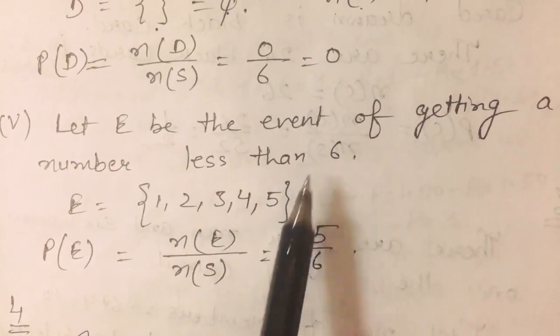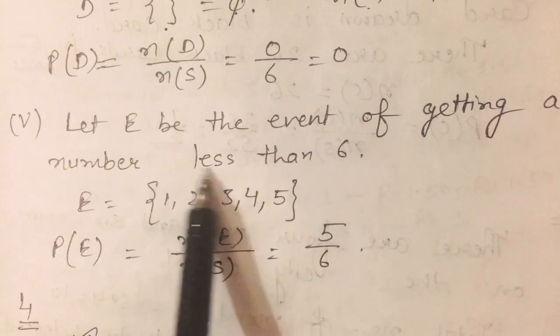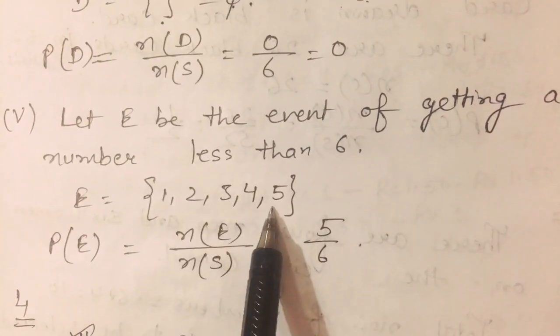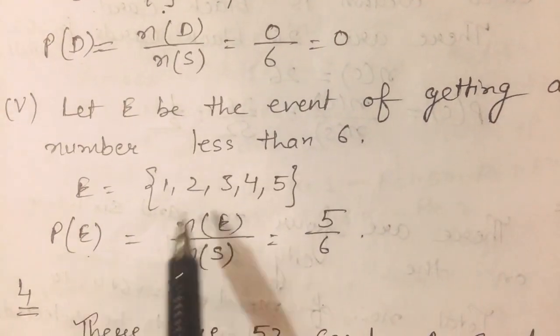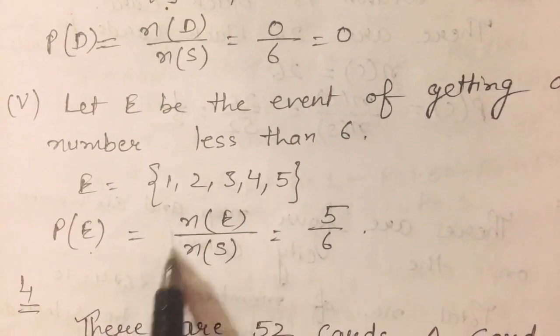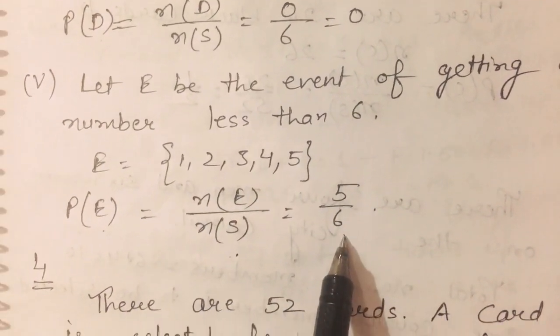Now next case, a number less than 6. So let E be the event of getting a number less than 6, which means there are 5 cases. Okay, so what is the probability of E? Number of elements in E upon the total number of elements. This is 5 upon 6.